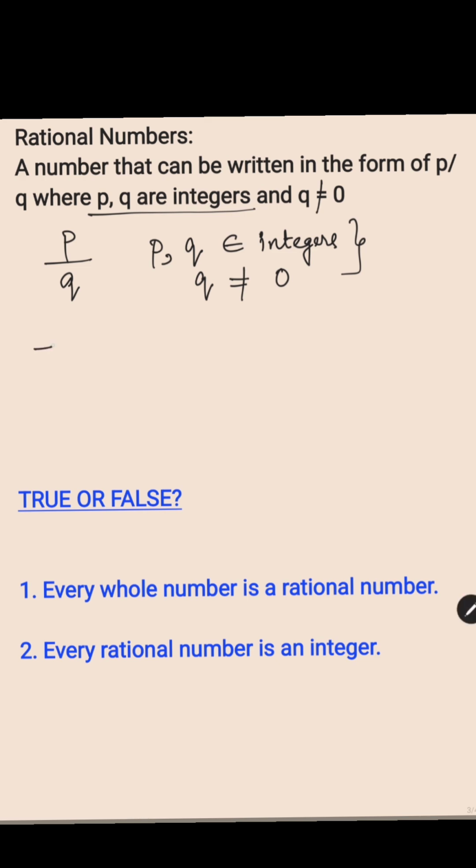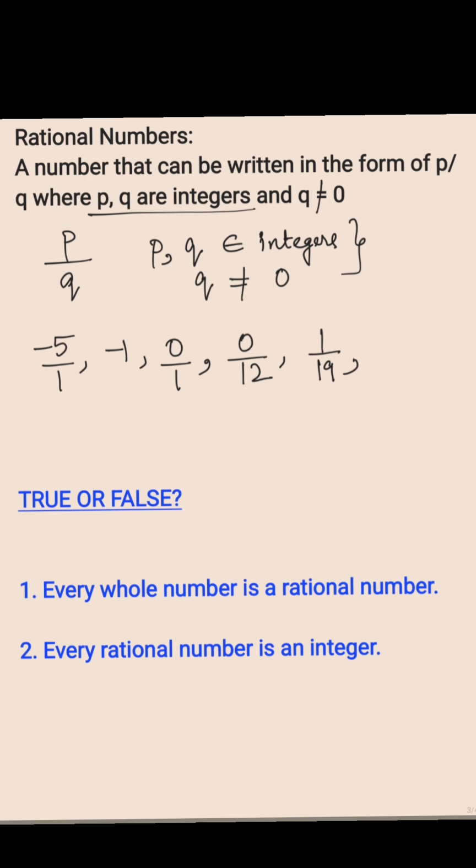Let us take a few examples. If you take -5, it is a rational number because it can be written as -5 by 1. -1 is -1 by 1. 0 is nothing but 0 by 1. 0 by 12 is also a rational number. 1 by 19, all of these are rational numbers. But if you have a number which has a denominator of 0, then it is not a rational number. I hope it's clear.